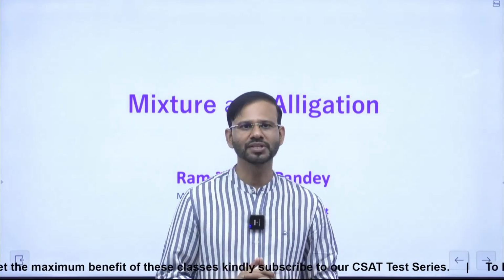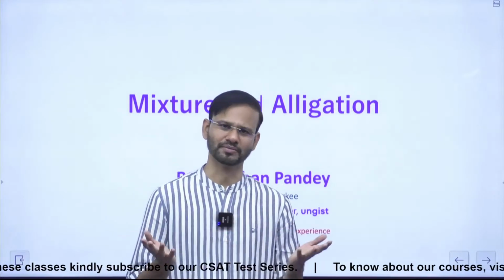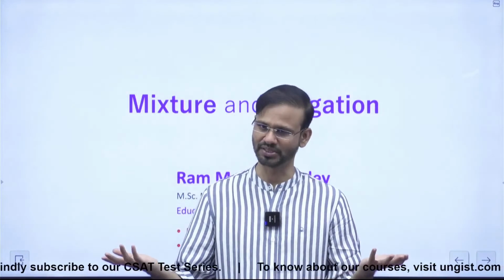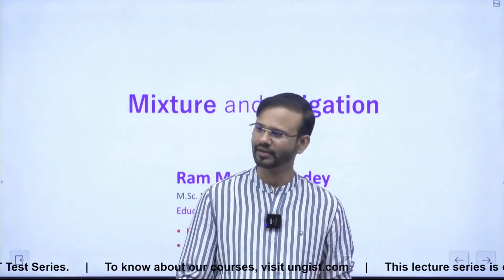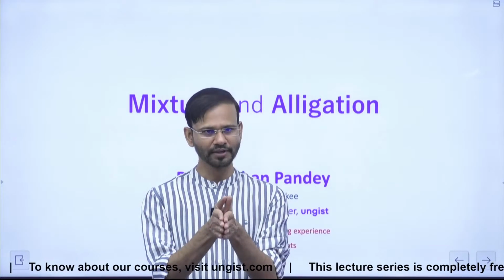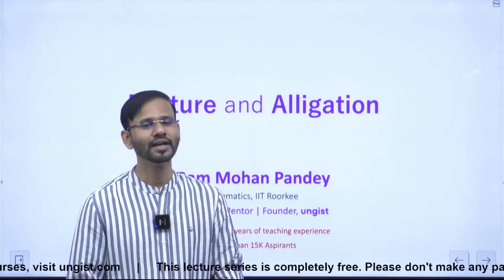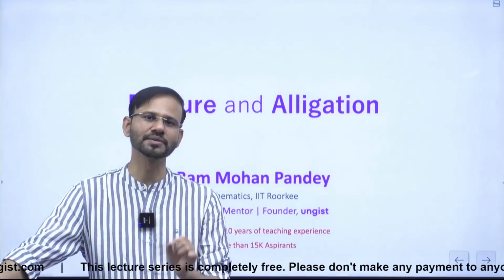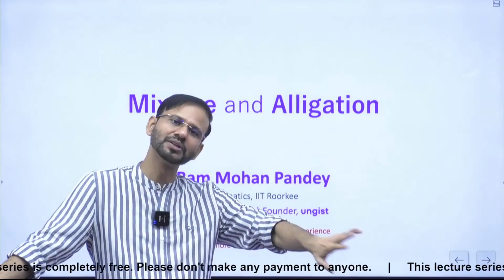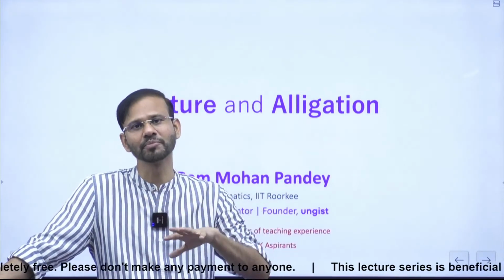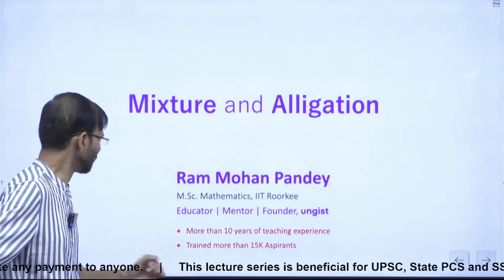So the concept says, suppose we have two types of sugar. A grocer has two types of sugar, right? One is, let's say, the cheaper quantity, another is the dearer quantity. Fine. If he mixes the two, then the price of the mixture would be somewhere between the cheaper quantity and the dearer quantity, right? And that depends upon the ratio in which he has mixed them. If he has mixed more of the cheaper quantity, then the price of the mixture will tend towards the cheaper one. And if he has mixed more of the dearer quantity, then the price of the mixture would tend towards the dearer one. Correct guys?